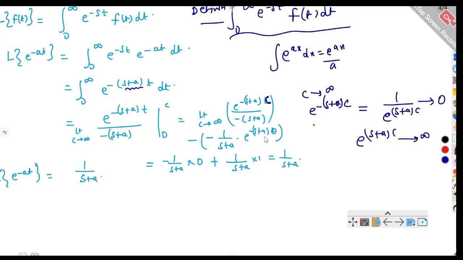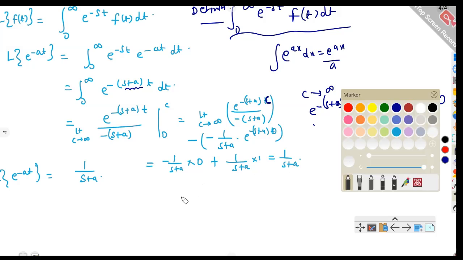Therefore this term is 0, and e raised to power 0 is 1, so the result is 1 over s plus a. Thus we have calculated the Laplace transform.